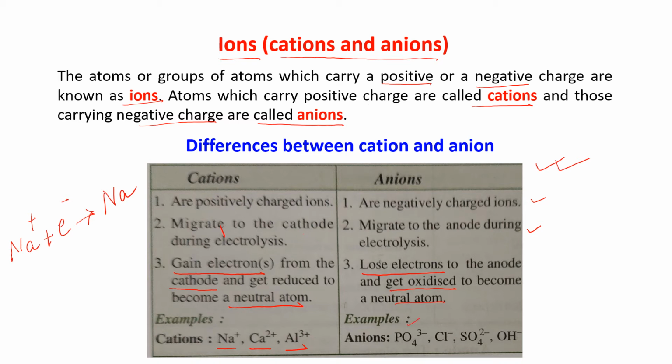For example, PO4 3 minus, Cl minus, SO4 2 minus, OH minus. So what is happening? Suppose I take Cl minus. It loses its electron when it goes to the anode. It loses one electron, so it becomes neutral Cl. Clear?